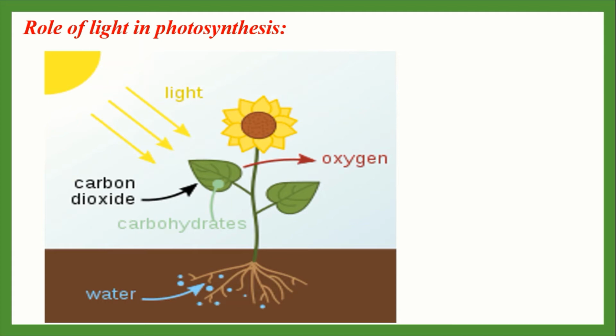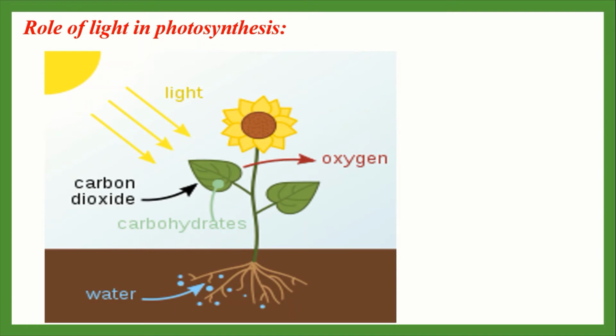But only a small portion of light falling on the leaf is used in photosynthesis. Red, blue, orange and purple portions of the visible spectrum function better than green and yellow in the process of photosynthesis. The rate of photosynthesis increases with the increase of light up to a definite limit. If the amount of light increases too much, enzymes disintegrate and the production of chlorophyll is reduced. Consequently, the rate of photosynthesis also decreases.